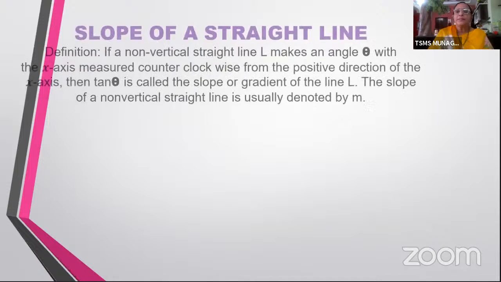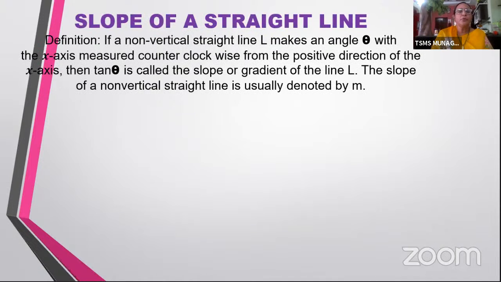Now, let us see the definition of a slope. This is something you have already learnt in your 10th class. Now, I go by the definition in the textbook. If a non-vertical straight line L makes an angle theta with the x-axis measured counterclockwise from the positive direction of the x-axis, then tan theta is called the slope or gradient of the line L. The slope of a non-vertical straight line is usually denoted by m. So this is the definition of slope of a straight line.